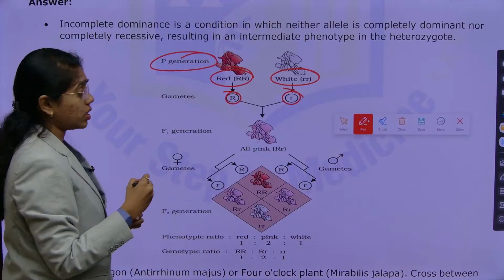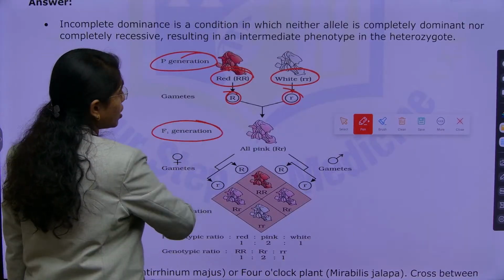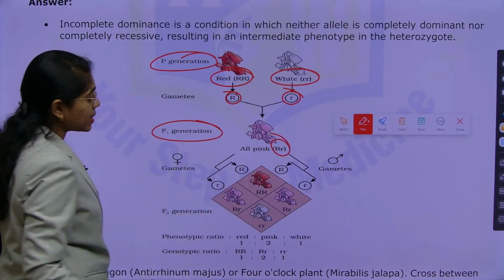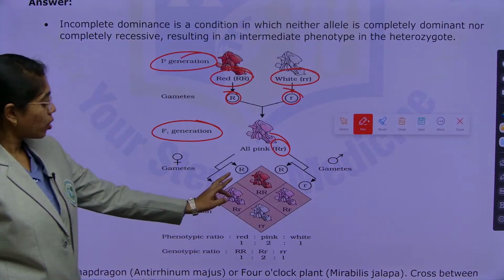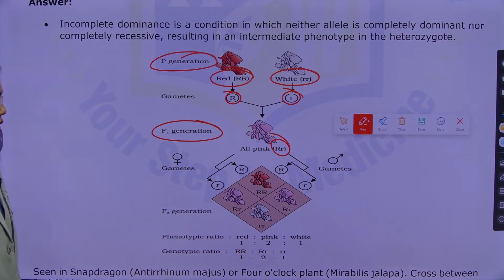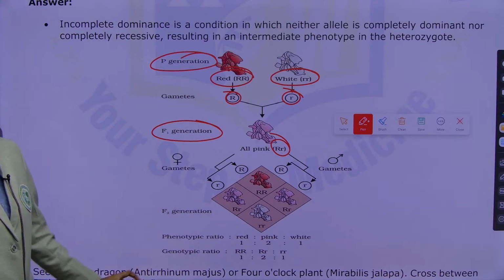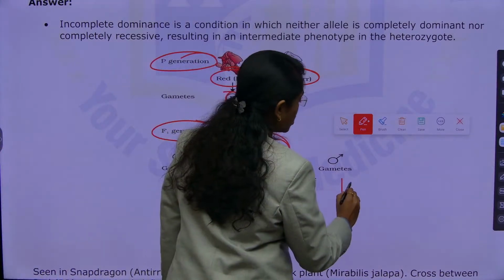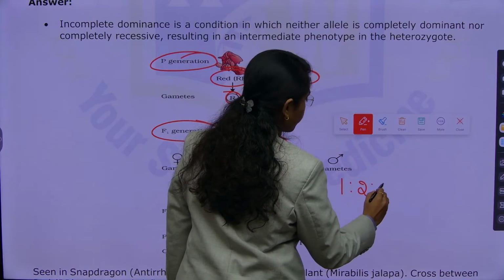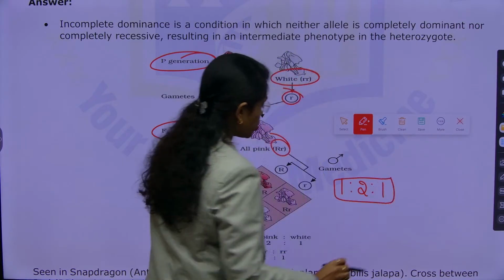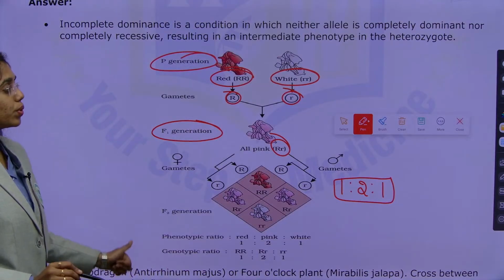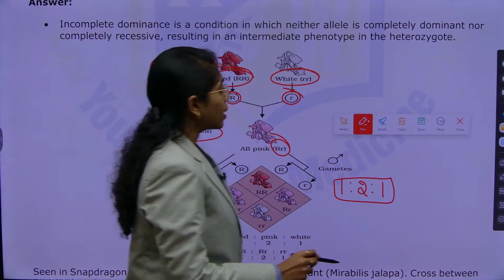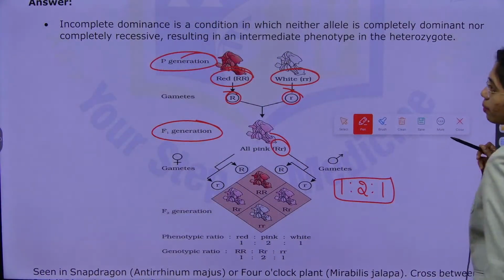Next after parental generation it is gametes. F1 generation is heterozygous condition, and in F2 generation the phenotypic and genotypic ratio is 1:2:1. Clear till here? Any doubt anywhere?